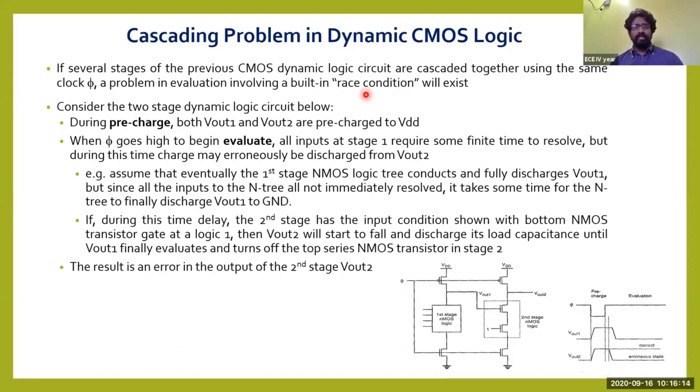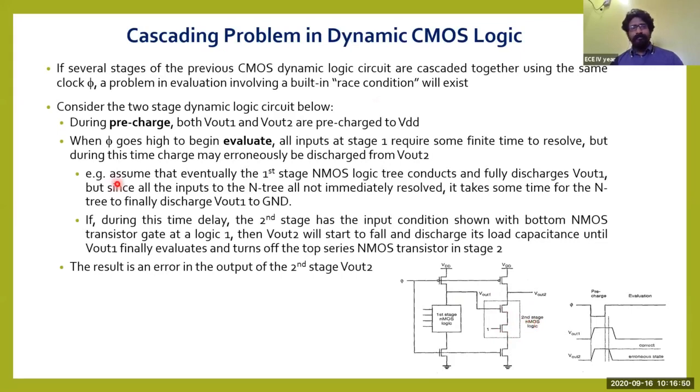Race condition will exist. Consider the two-stage dynamic logic circuit below. This is the first-stage dynamic logic circuit, and this is the second-stage dynamic logic circuit. See here, this is the logic which is connected with two NMOS in series. If NMOS are connected in series, this logic is nothing else but A dot B. It's an AND operator. Whenever the NMOS are in series, then we call it an AND operator. So it's an AND operator logic which is connected as a second-stage NMOS logic.